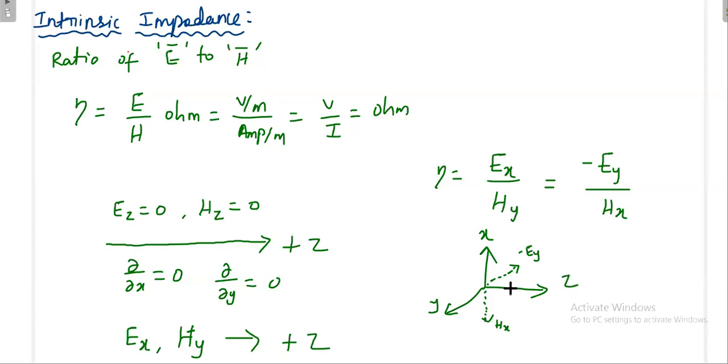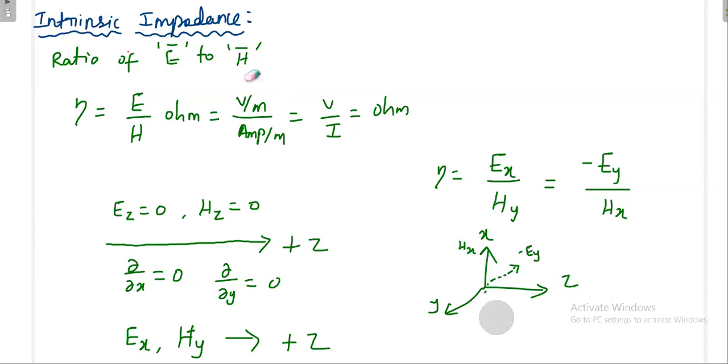Is it correct? I think some inconsistency is there here. Something is wrong. Oh yeah, that wrong one is, see, Hx has to be here, because it is not following the right hand rule.